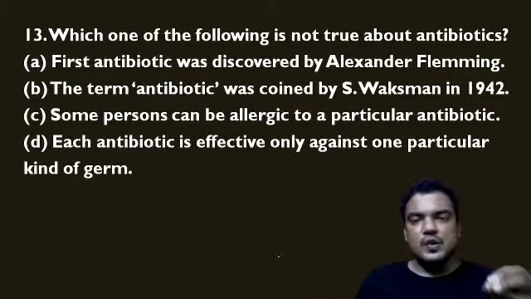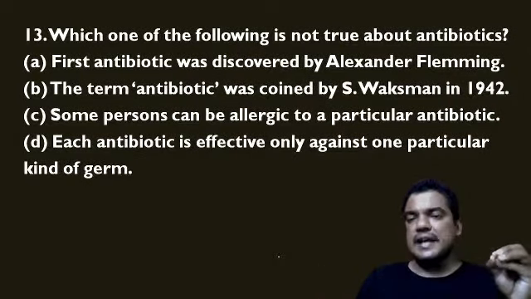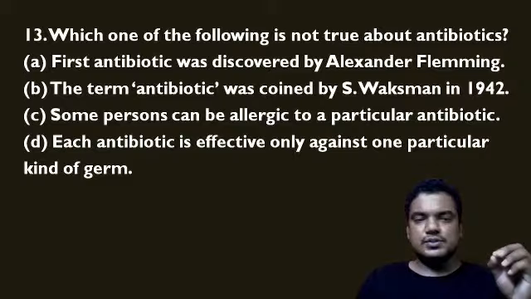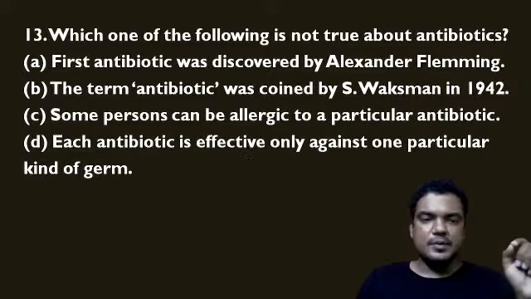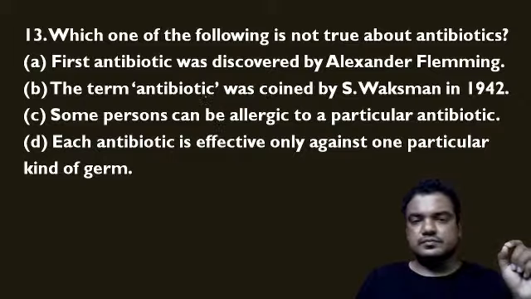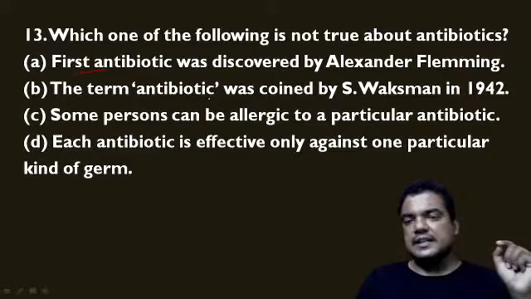Which one of the following is not true about antibiotics? That means three are true and one is false. We have to identify the false statement. The first antibiotic was discovered by Alexander Fleming. Yes, penicillin is the first antibiotic, and it was discovered by Alexander Fleming. The term antibiotic was coined by Waksman in 1942.